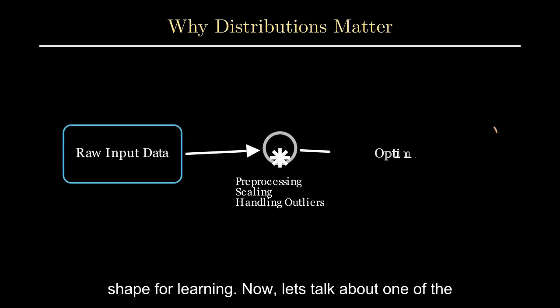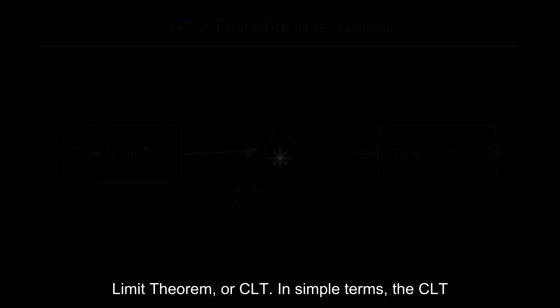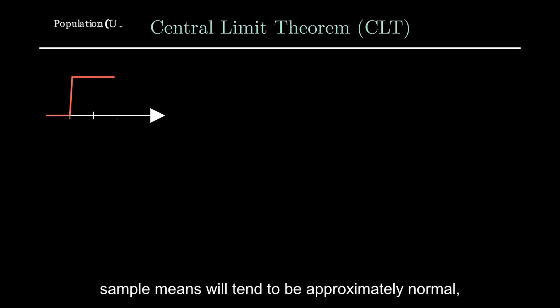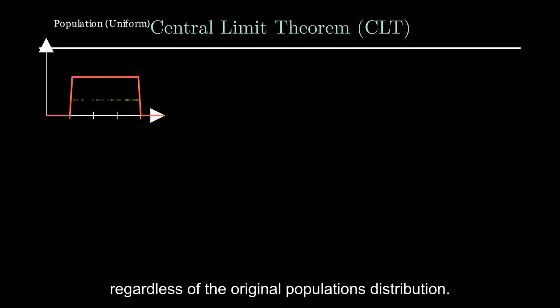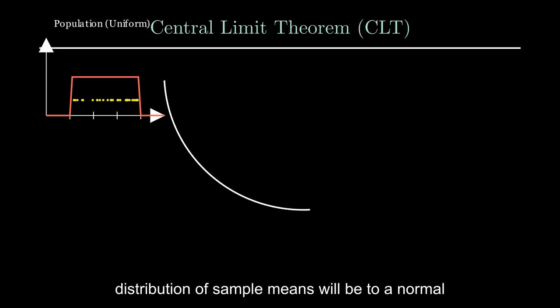Now, let's talk about one of the most powerful theorems in statistics, the Central Limit Theorem, or CLT. In simple terms, the CLT states that if you take sufficiently large random samples from a population, the distribution of the sample means will tend to be approximately normal, regardless of the original population's distribution. The larger the sample size, the closer the distribution of sample means will be to a normal distribution.